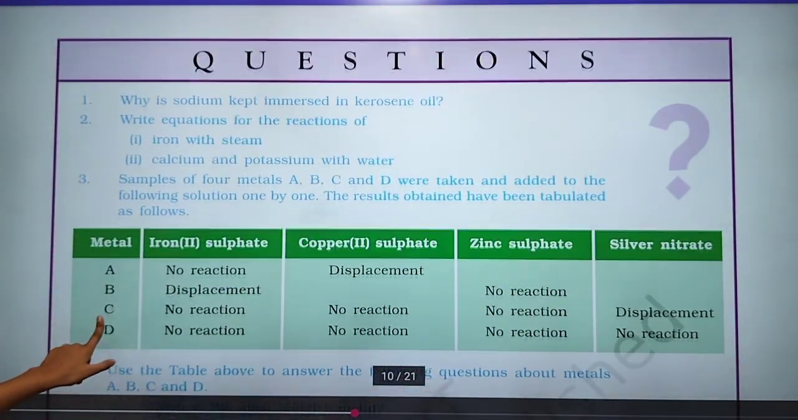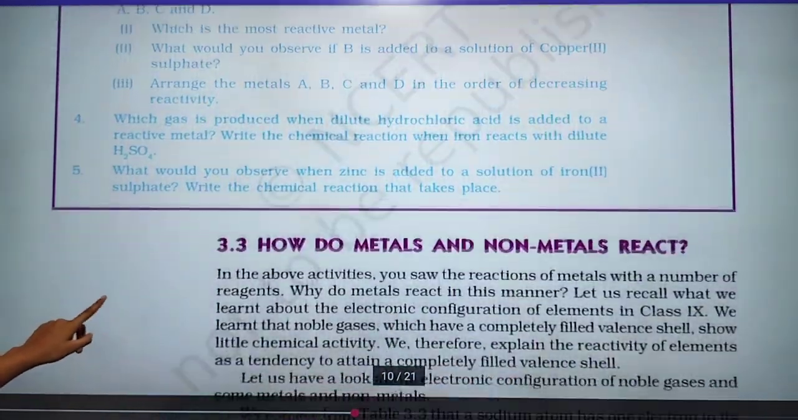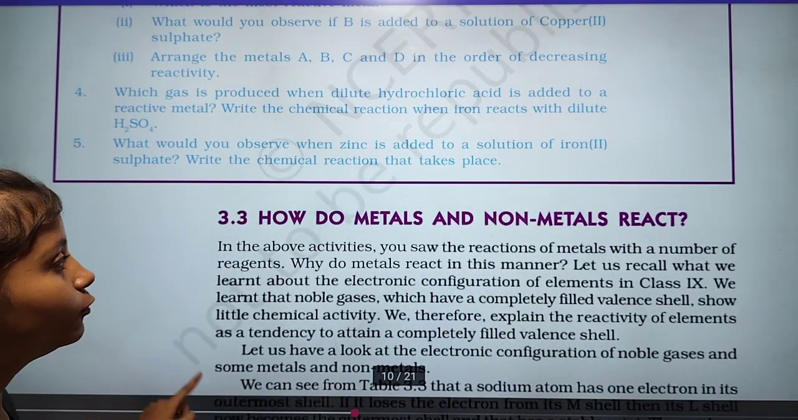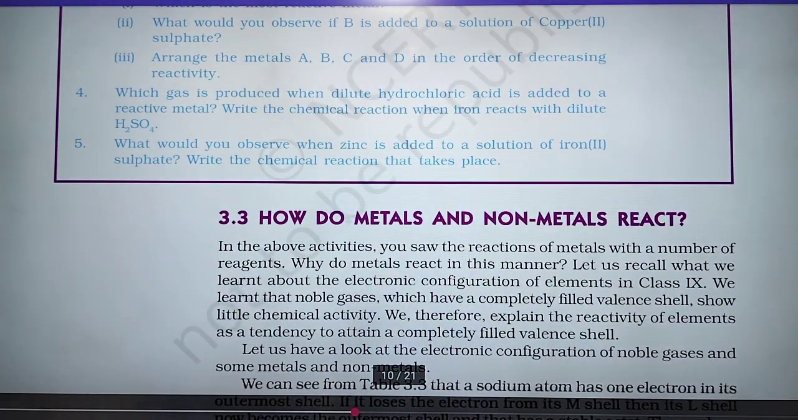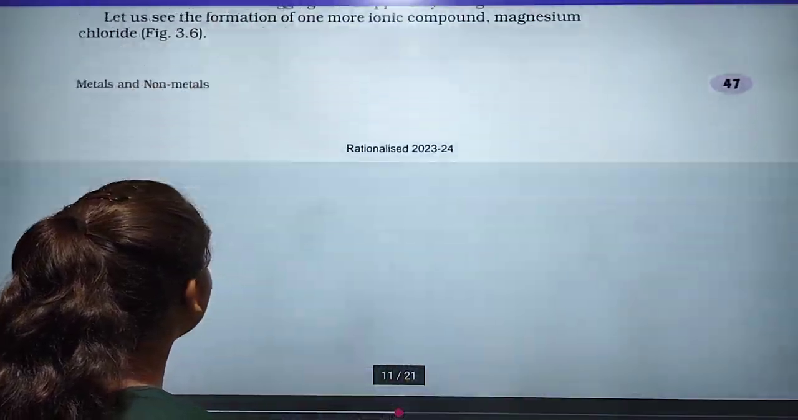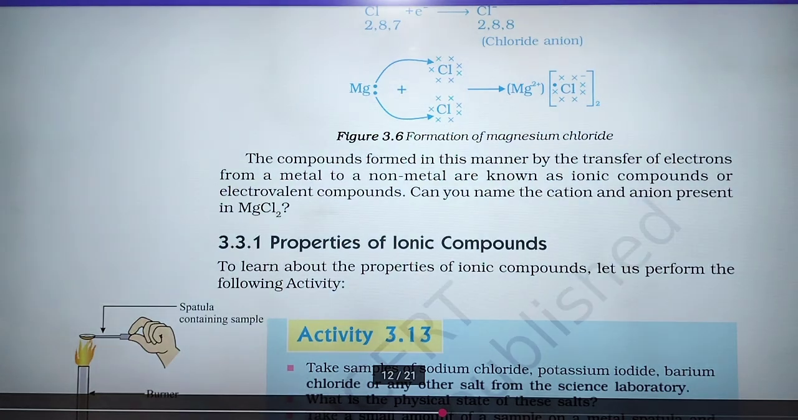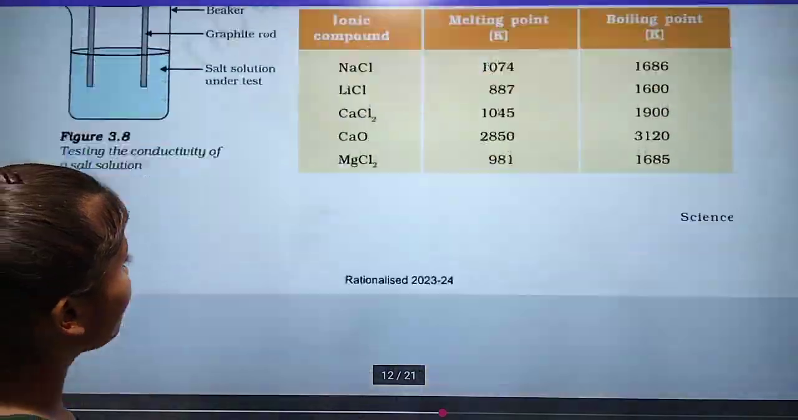Now here are some questions given. Next one is how do metals and non-metals react. Okay, this is our next topic, and we will discuss this topic in the next video. And after that we have to read about the properties of the ionic compound.